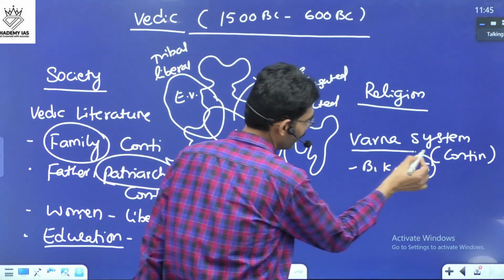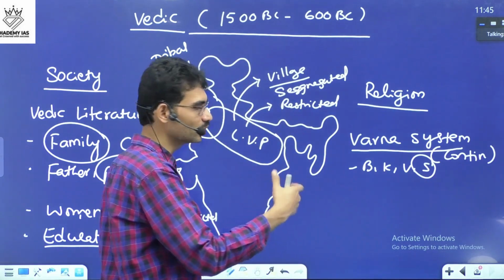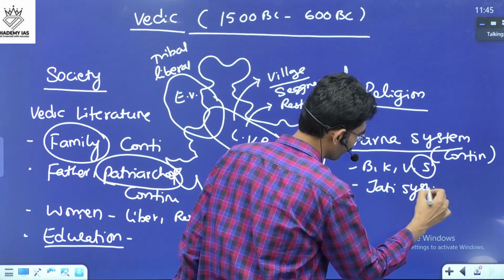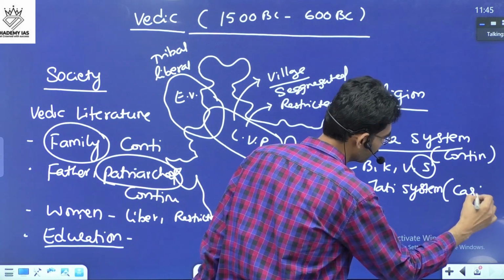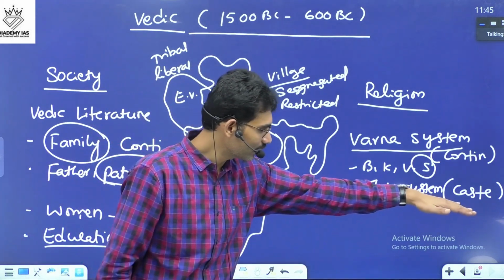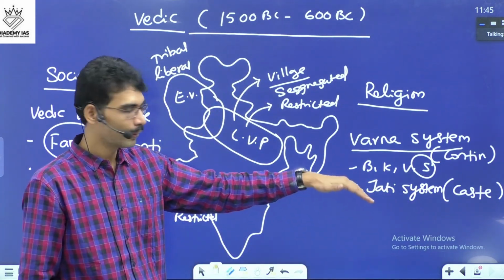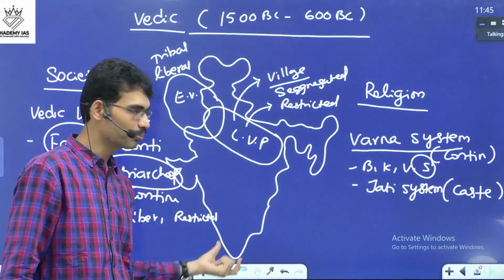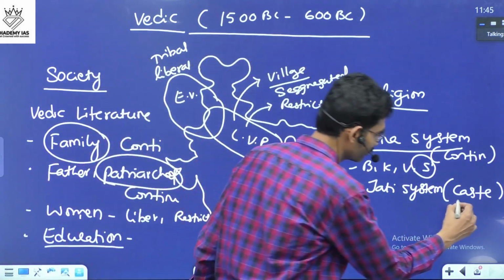But the Varna concept is there, and due to inter-Varna mixing, the Jati system emerged. This Jati we call the caste system, later, when the Portuguese came. In Indian literature, this was called the Jati system, but Jati was termed caste when the Portuguese came in the 1500s.